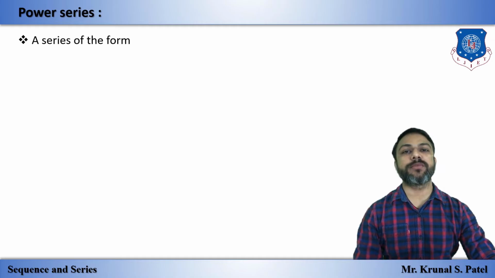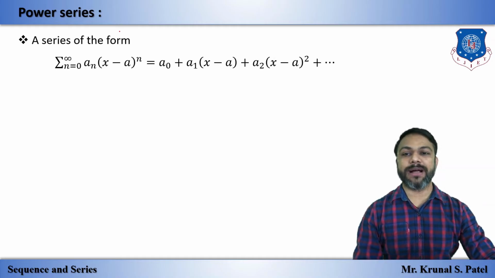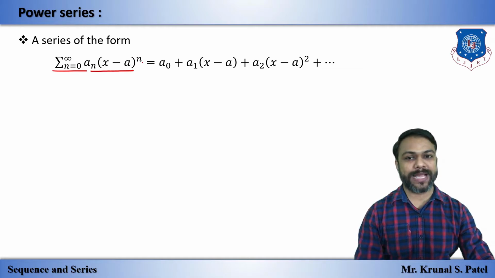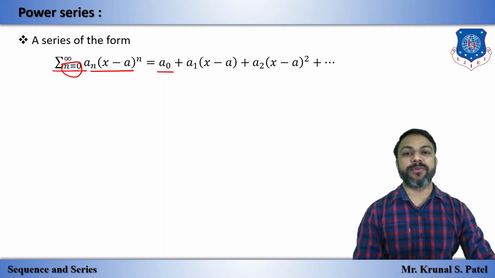A series of the form sigma n equal to 0 to infinity an into x raised to n. If we start from n equal to 0, we get a0 into x raised to 0, that means 1, so we have a0. If you put n equal to 1, we get a1 into x raised to 1.